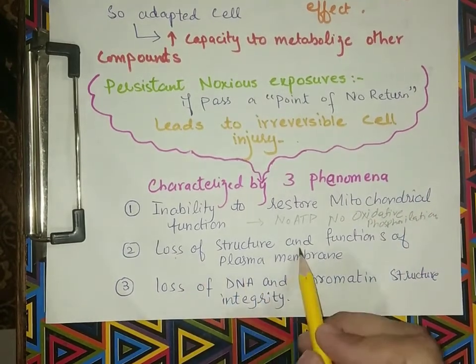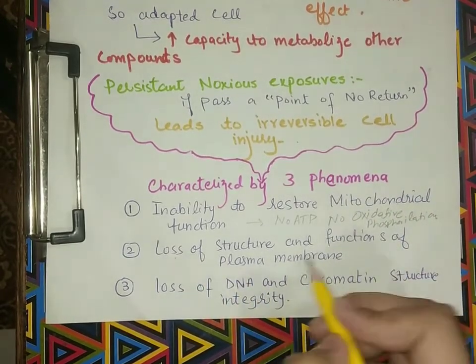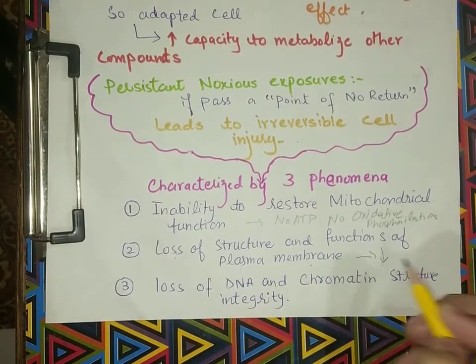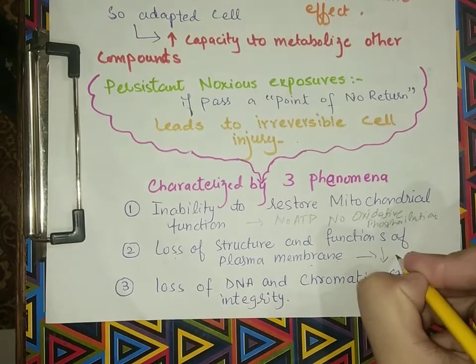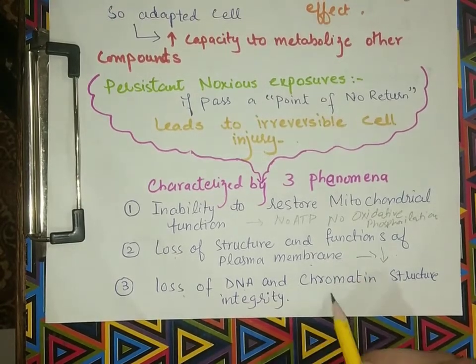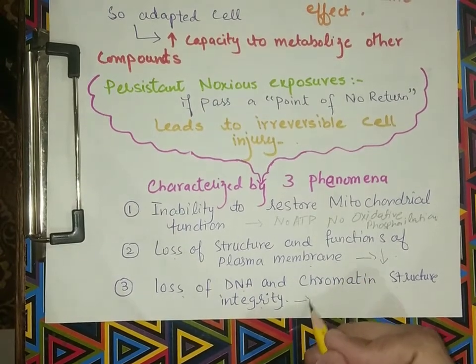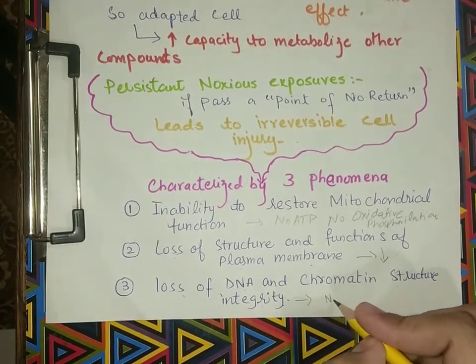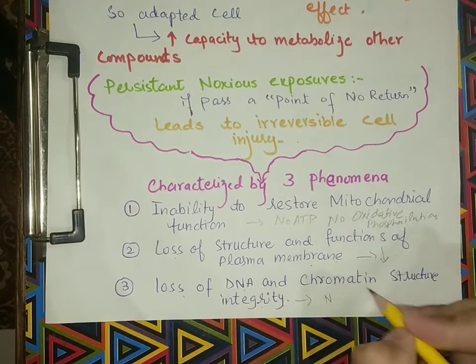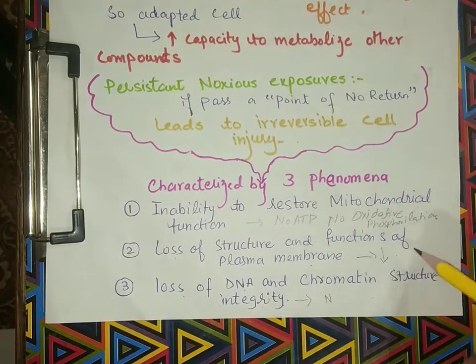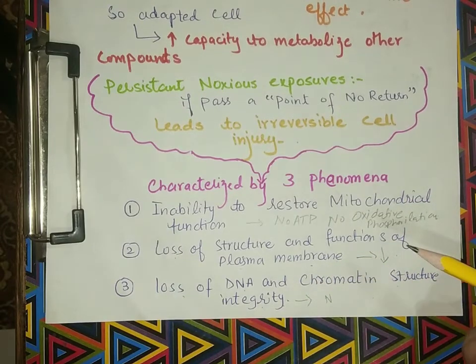Loss of structure and function of the plasma membrane. Loss of integrity of the plasma membrane leads to decreased stress tolerance and loss of DNA and chromatin structure integrity. So the nucleus is dysfunctional, and it leads to decreased protein and cell death happens.